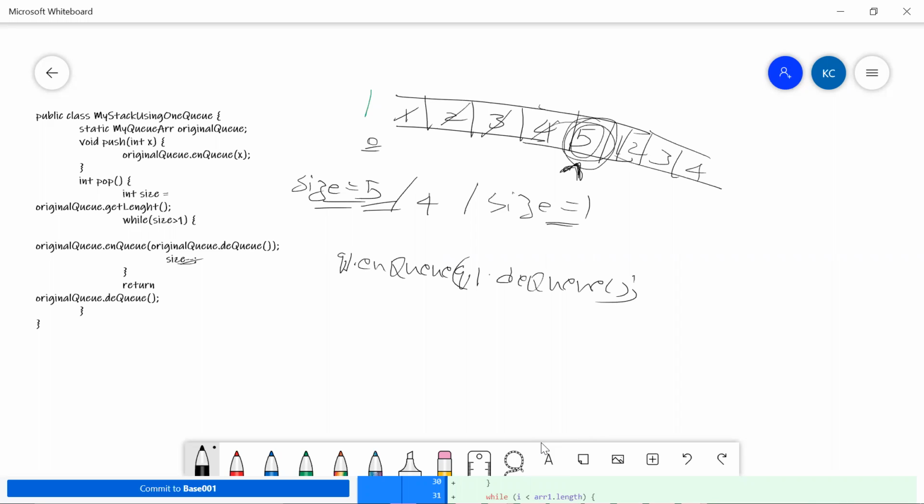Let me check if somebody has messaged. Okay, good Tanmay, that's fine. Good that you have understood. We have 15 solid minutes, guys. We will try to solve our next question now.